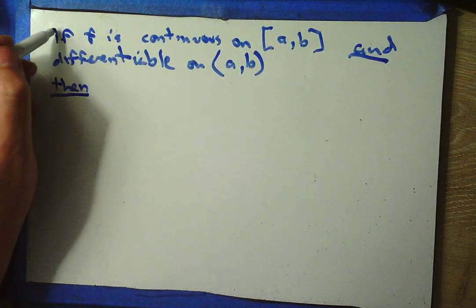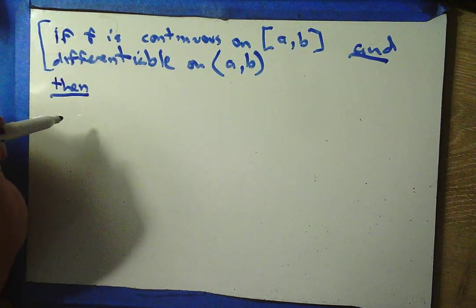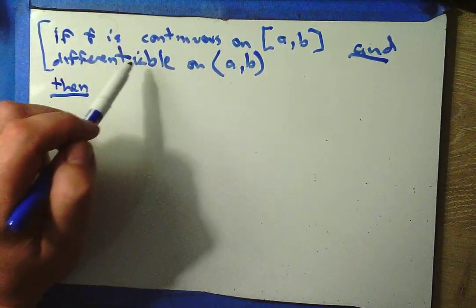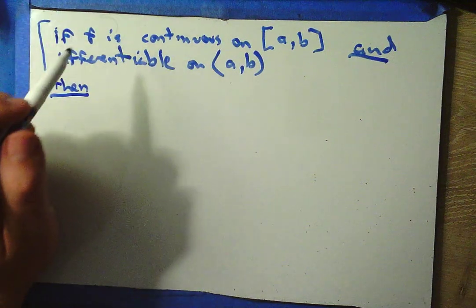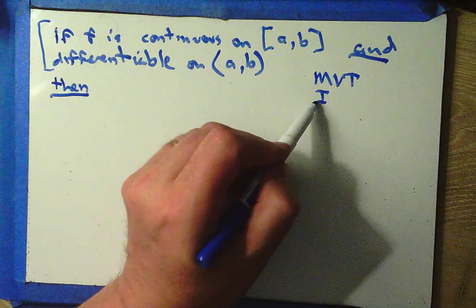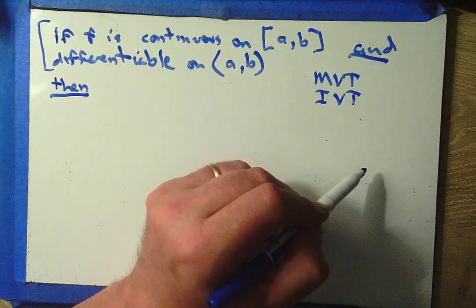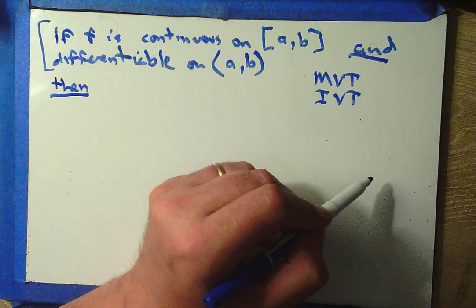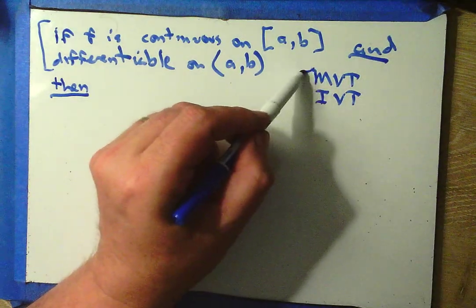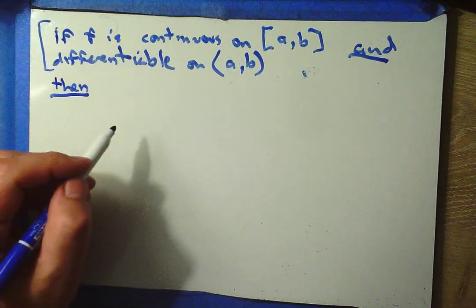Now, in the last 2 years, AP has made a push where students need to talk about or use these preconditions. So you're going to really need to be responsible for the preconditions here with MVT, mean value theorem, also with IVT, remember the fists in the air, the intermediate value theorem, less so with EVT, but we do need to know these two golden, okay? So let's move on. Then what's true?